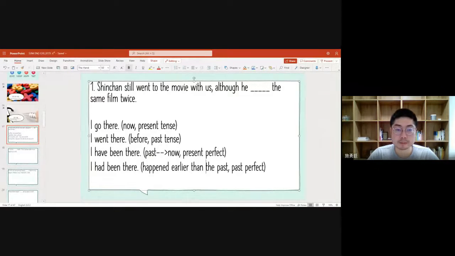For example, in this movie, Xinjiang still went to the movie with us, although he had watched the same film twice. So the answer should be "he had seen the same film twice," because it is something that already happened before the time we have here.